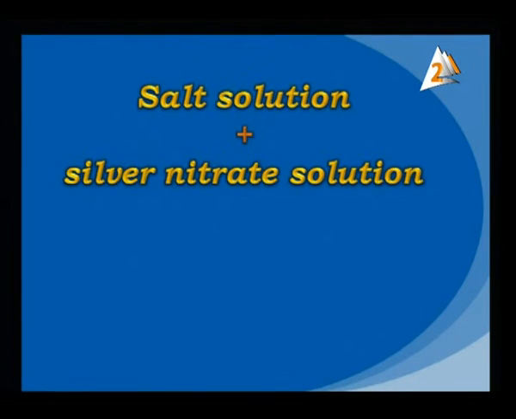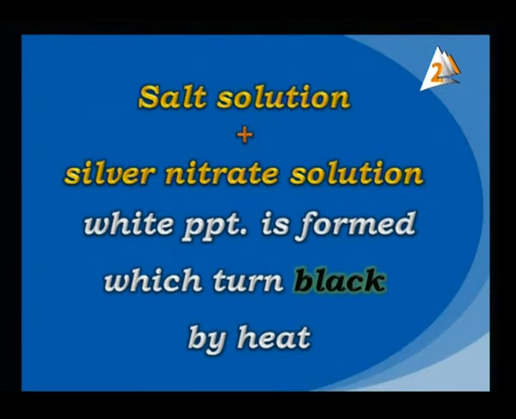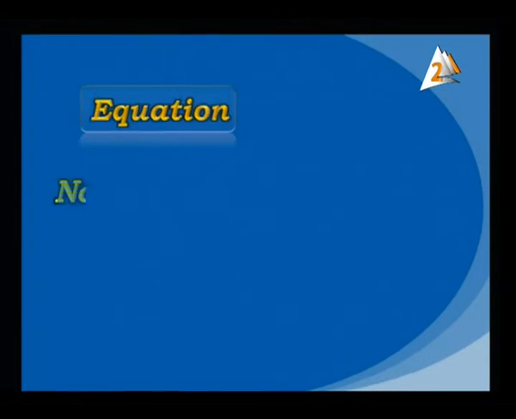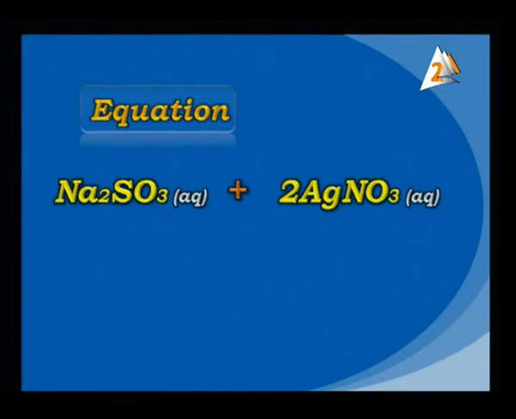Now move to the other one. After that, we have the salt solution plus silver nitrate solution. It's another one of these reactions of what? Of this radical. So what will happen here? We have a white precipitate which turns black by heating. So the important factor in this case is the heat energy. The reaction is formed by heat energy, so the reaction cannot happen without heating.